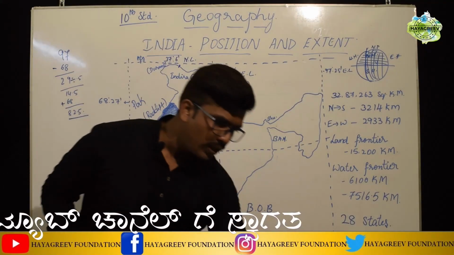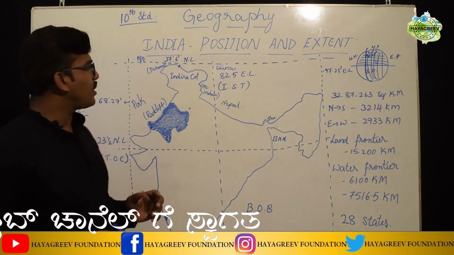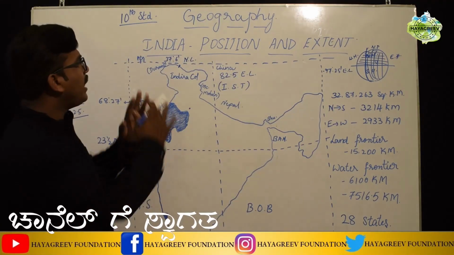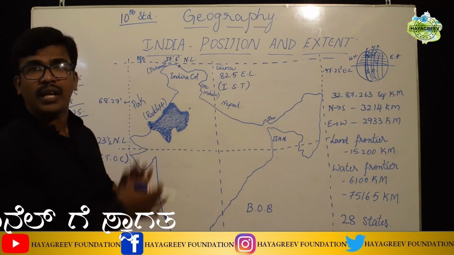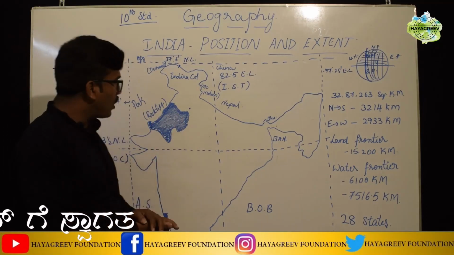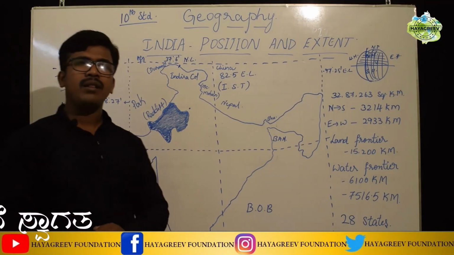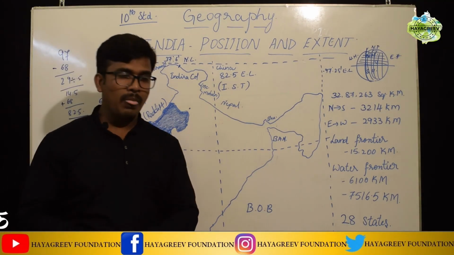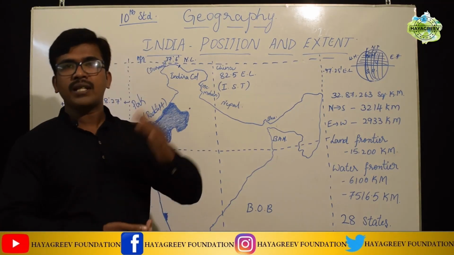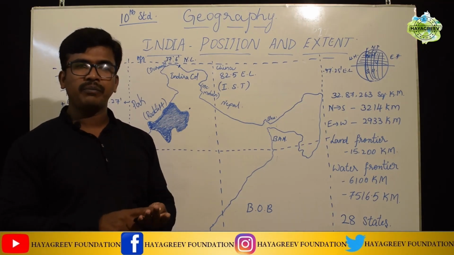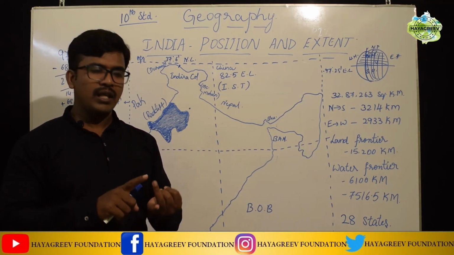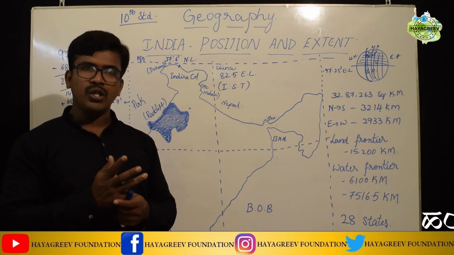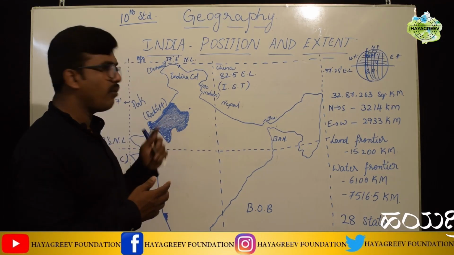Okay students, next let us discuss the area of India. As you all know, India is the 7th largest country in the world. The largest countries are Russia, Canada, USA, China, Brazil, Australia, and then we have India.